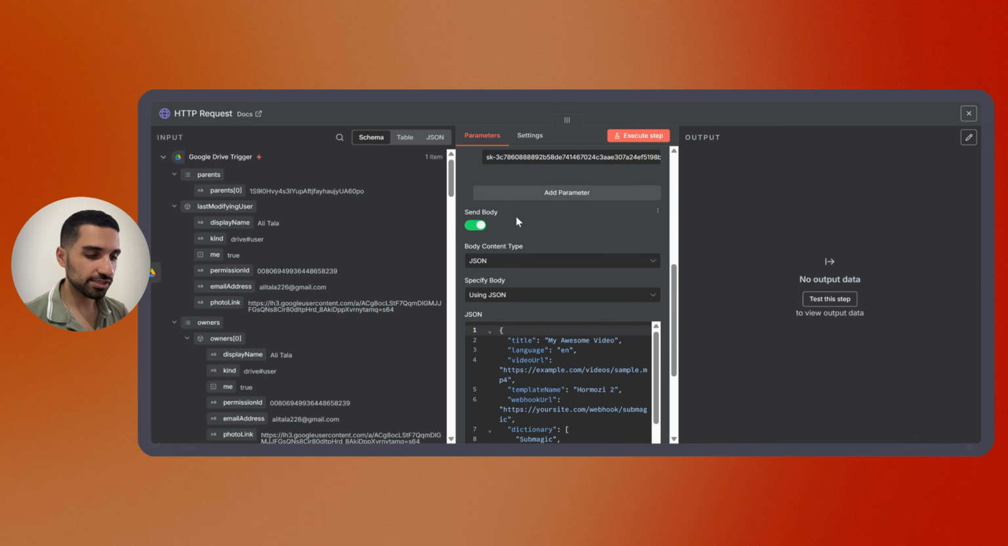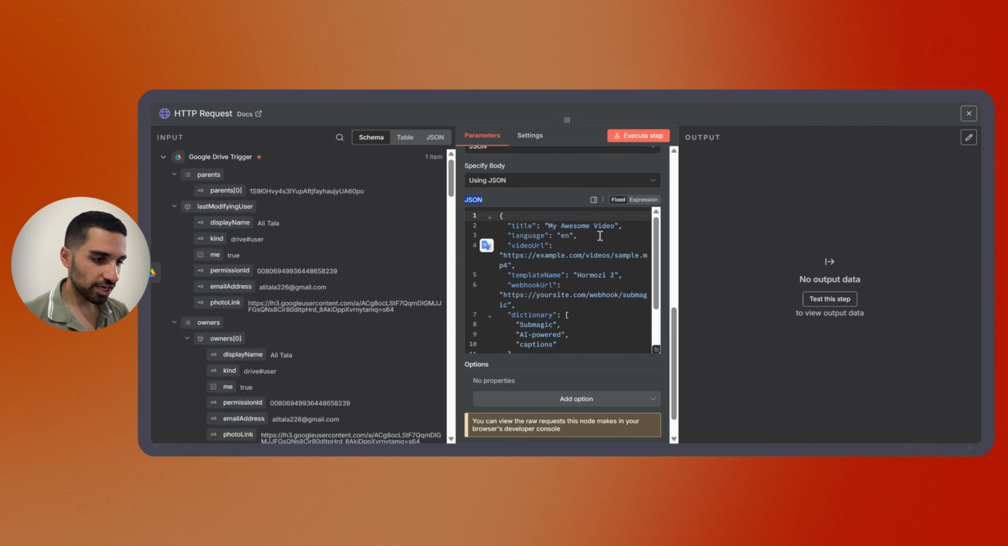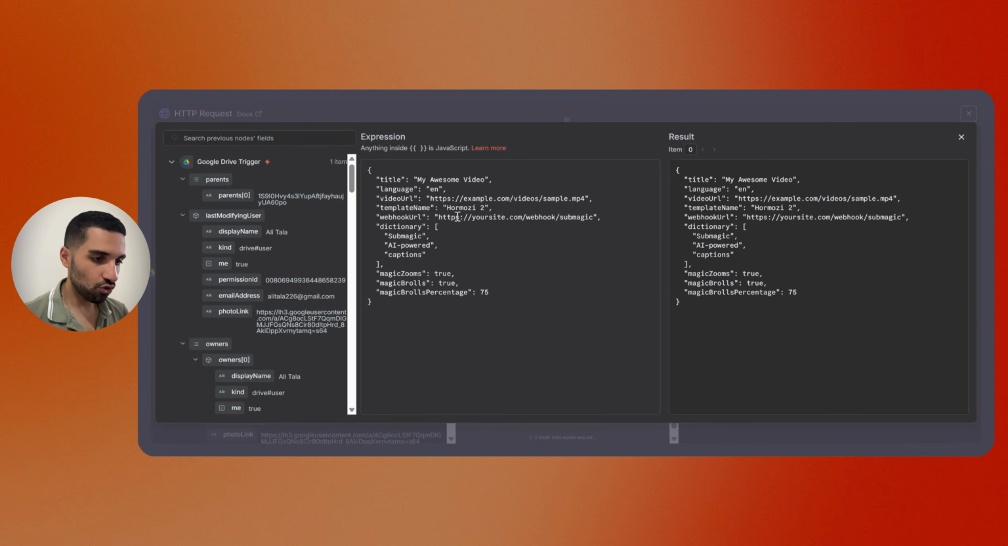Now we need to change some settings inside send body. So under this JSON, change it from fixed to expression and try to open it. So we can change some settings here. The title for this video, right now it is on default, my awesome video. I'm just going to change it and say right here, my new IG video. I just wanted to show you how you can change these things. So language, I'm going to use English.